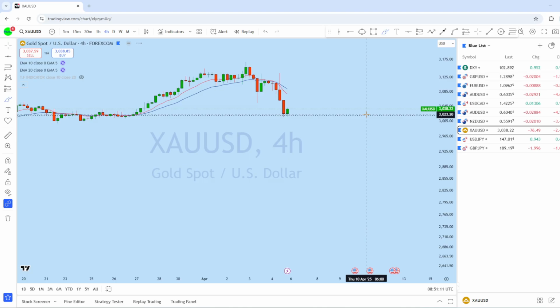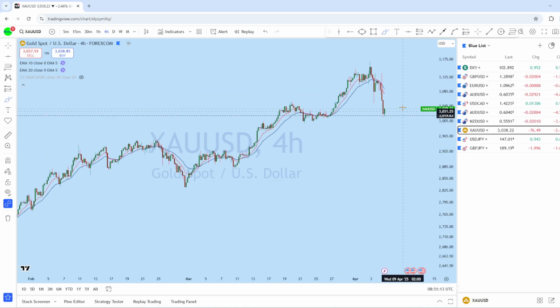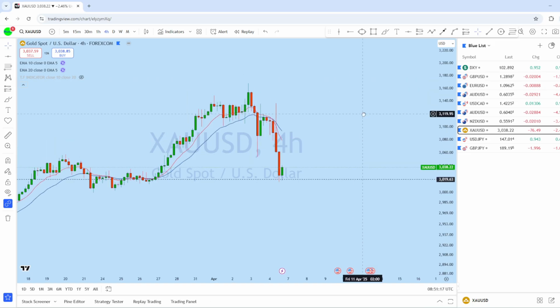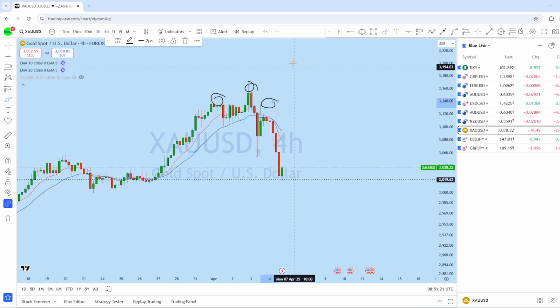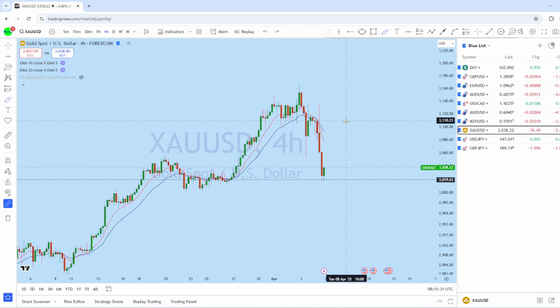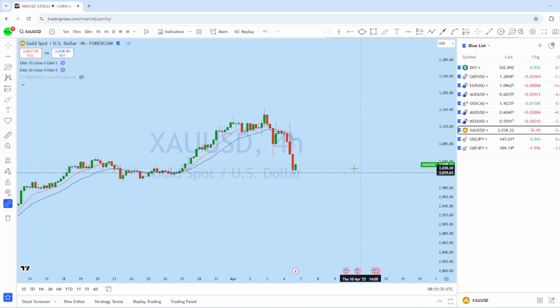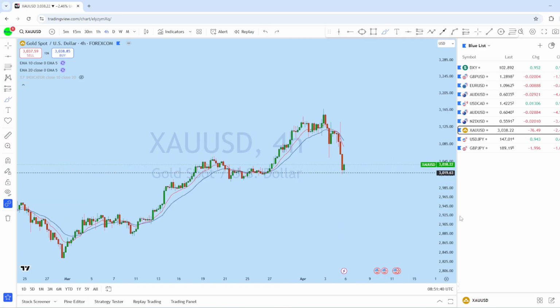If we look at the 4-hour chart here, we can spot that head and shoulders formation in this market. Now this head and shoulders looks like we saw quite a few liquidity grabs here. There is a strong liquidity grab here, and also here, and also here, and also here. So those candles signal a potential liquidity grab, and therefore from the lower time frame perspective we could see a change of trend potentially in this market.